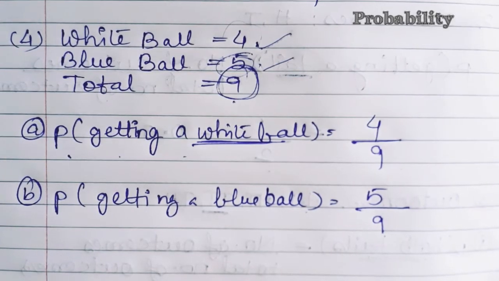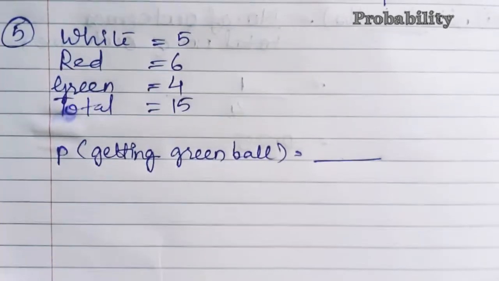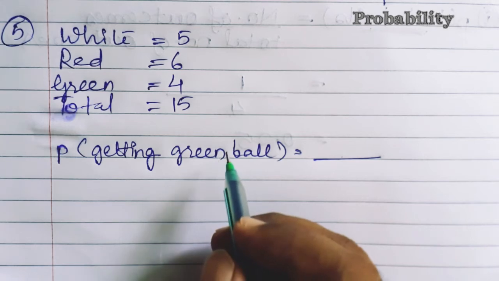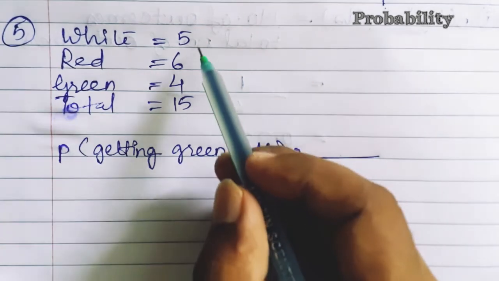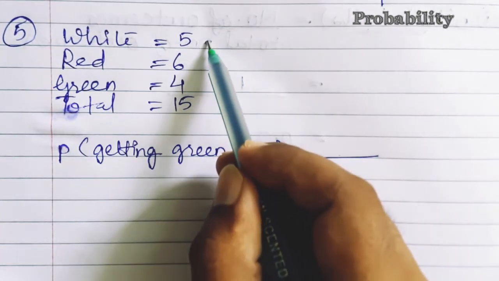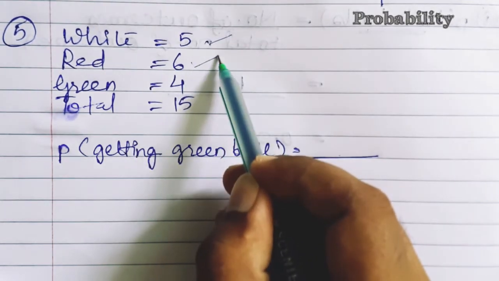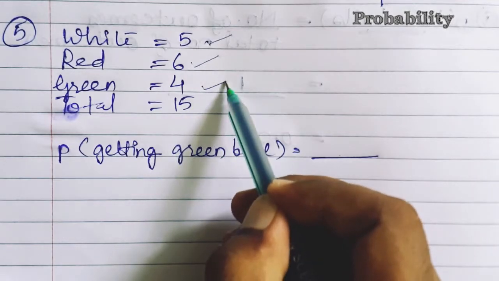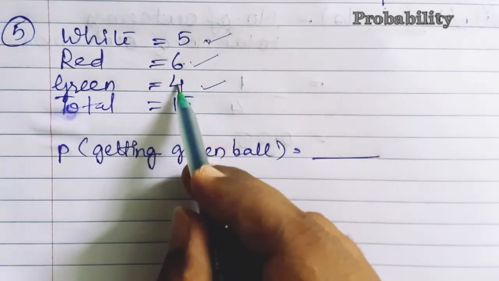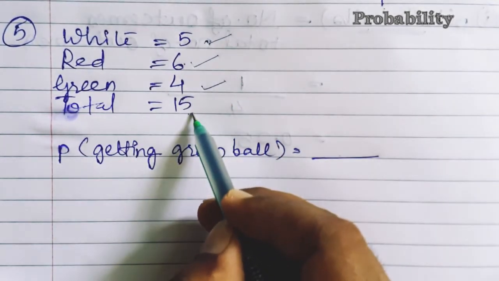Fine. Now we will be moving towards the fifth question. Now we are going to do question number 5. I'll explain what is given here. It is given that a bag contains 5 white balls, 6 red balls, 4 green balls. So how much is the total? 6 plus 4 is 10, 10 plus 5 is 15, right?